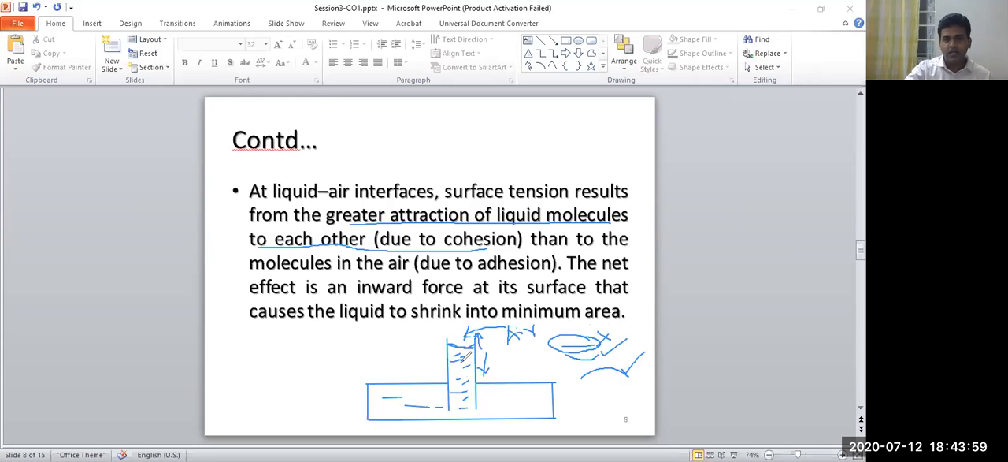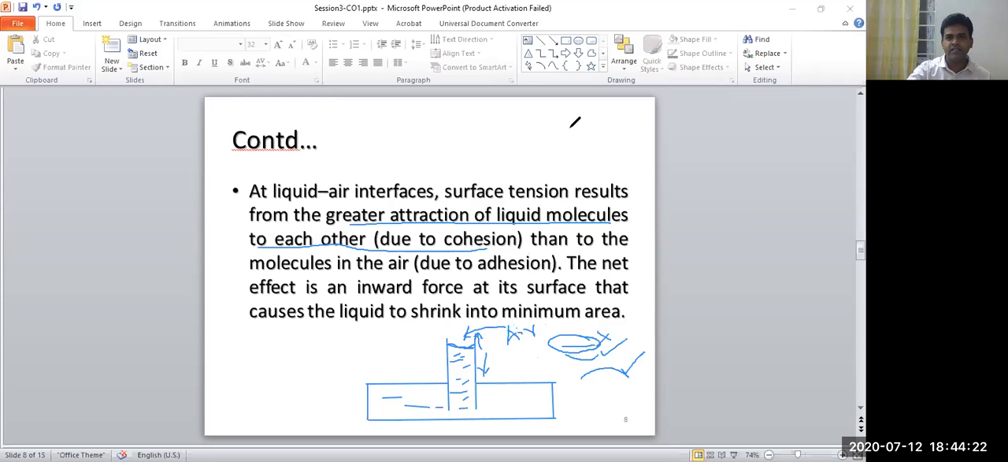So this is how the cohesion and adhesion forces work, and because of this, surface tension is created on the top surface, or surface area, of the liquid. That's why this type of force is called the surface tension force. This is about the surface tension.